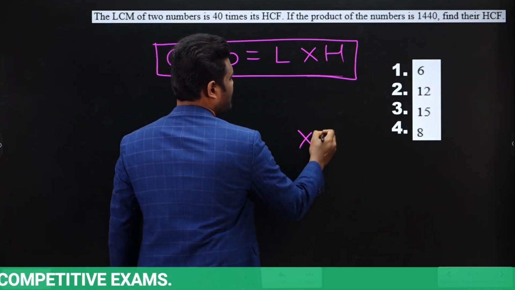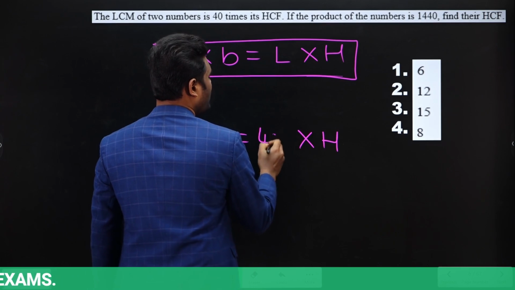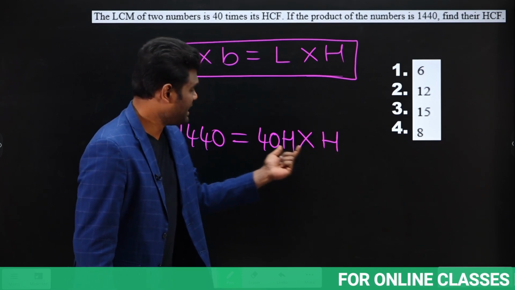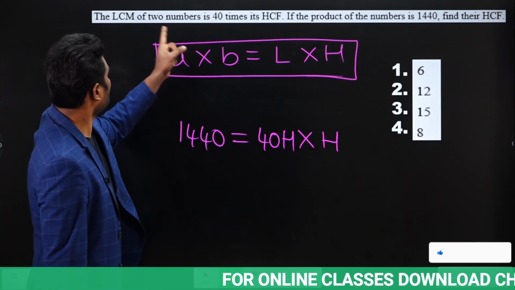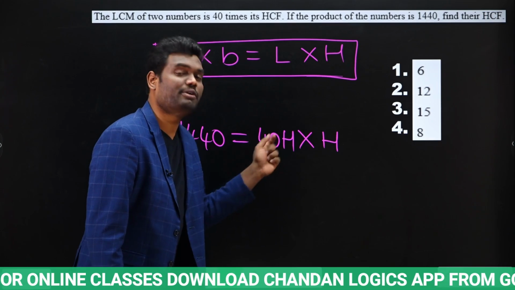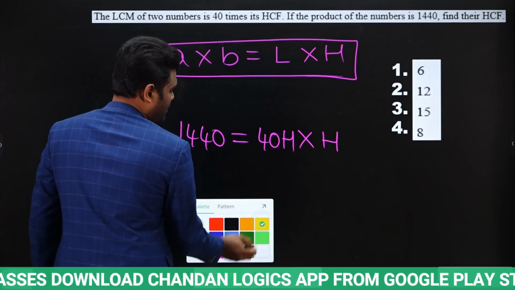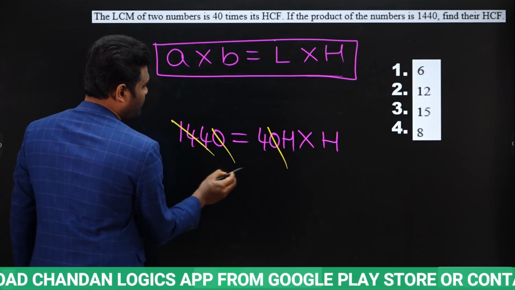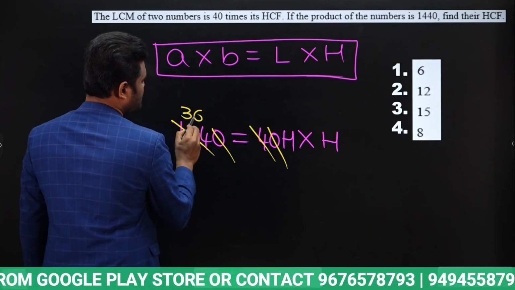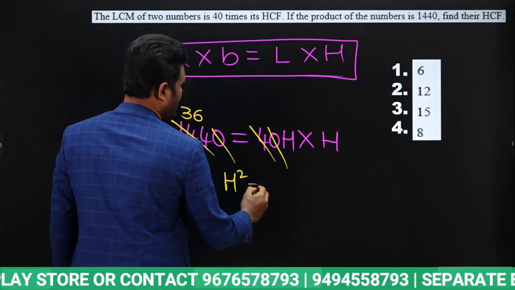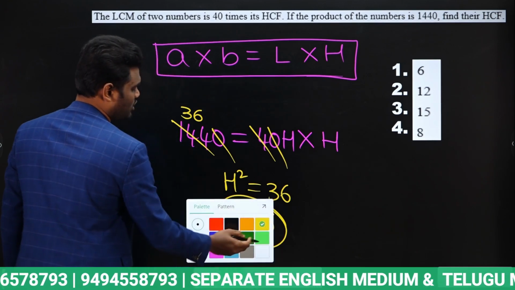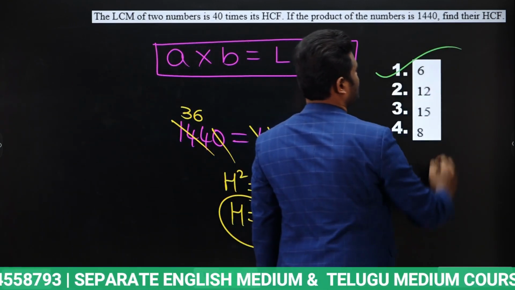And it is said LCM of two numbers is 40 times its HCF. Which means, let us say if HCF is H, then LCM will be 40 times the HCF. If HCF is H, LCM will be 40H. Now just to simplify, 0 gets cancelled. 144 cancels in 4 how many times? 4 3 times is 12, 4 6 times is 24, which means H square equals 36. From this I can say H value is 6. Yes or no? We needed to find HCF, so the answer for this will be 6.